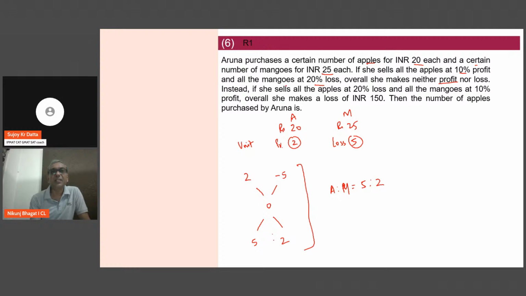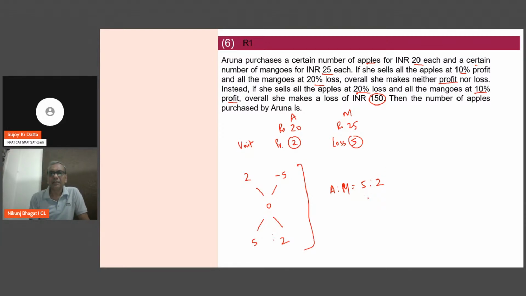Now it says, instead, if she sells all the apples at 20% loss and all the mangoes at 10% profit, overall she makes a loss of INR 150. Here I can assume that 5 and 2, you can also take it as 5x and 2x, you can take any hypothetical quantity and calculate your profit and loss.